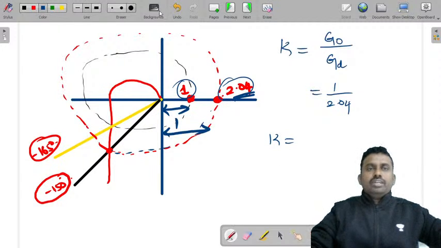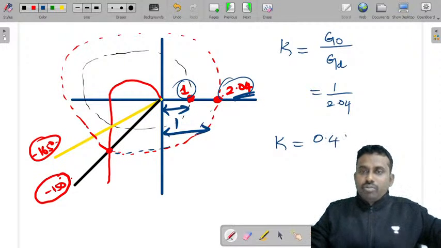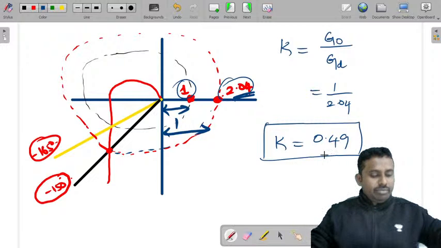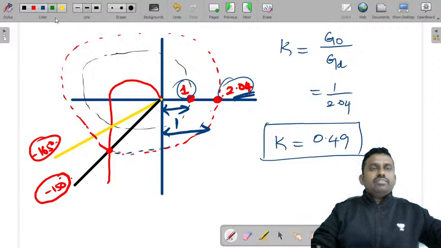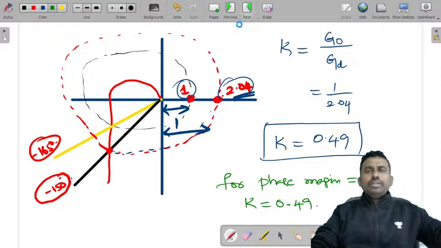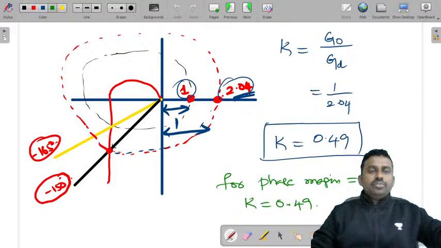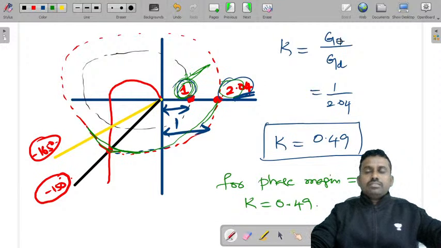This will give you K equal to somewhere around 0.49. So this is how you determine the K value for a given phase margin. For phase margin equal to 30 degrees, K is equal to 0.49. For that, what you need to do is first find phi GCF desired, and at that phi GCF desired, you need to find the magnitude, and divide the original magnitude by this magnitude. Obviously this is always 1. In any problem this will be 1. G original by G desired.